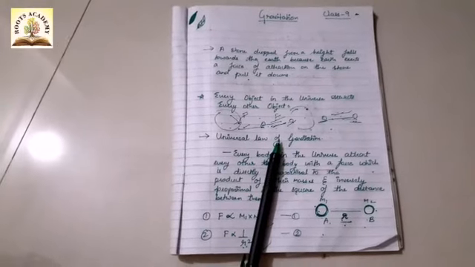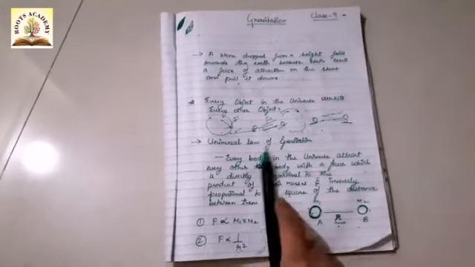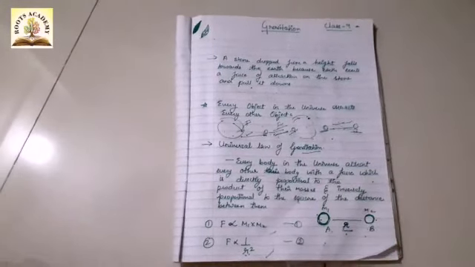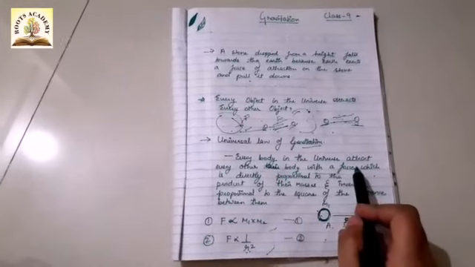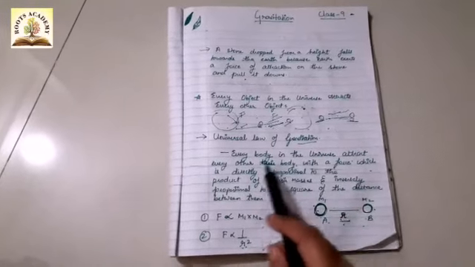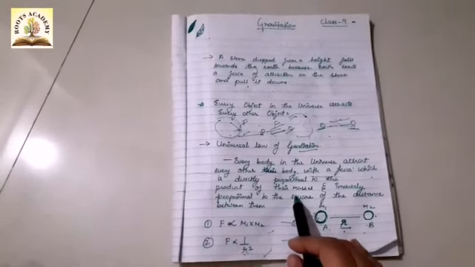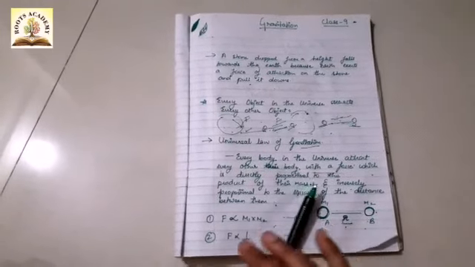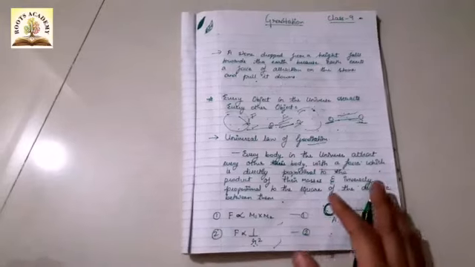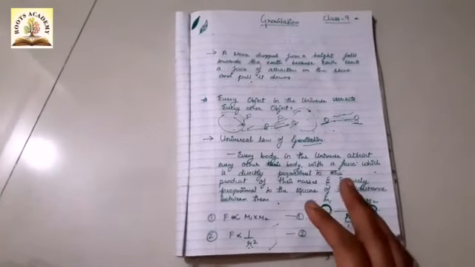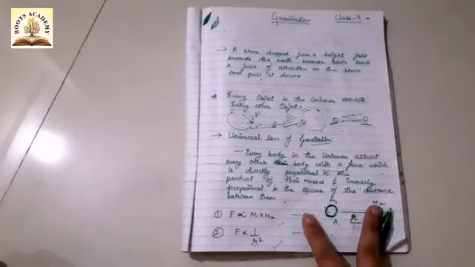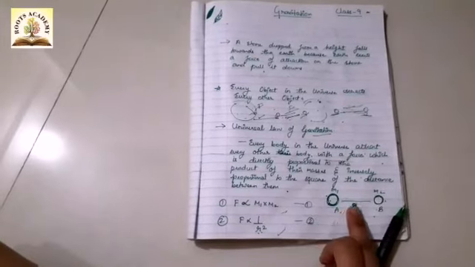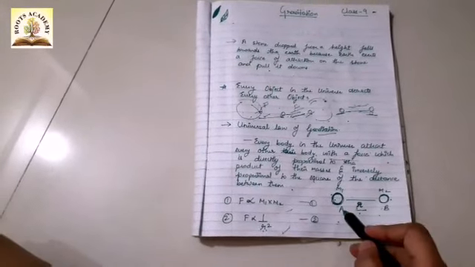Another concept is the universal law of gravitation. What is the universal law of gravitation? Again, this law was stated by Isaac Newton. According to this law, every body in the universe attracts every other body with a force which is directly proportional to the product of their masses and inversely proportional to the square of the distance between them. This means that whatever bodies are there in this universe, they get attracted to each other, and this force of attraction depends on the product of their masses, and is inversely proportional to the square of their distance.